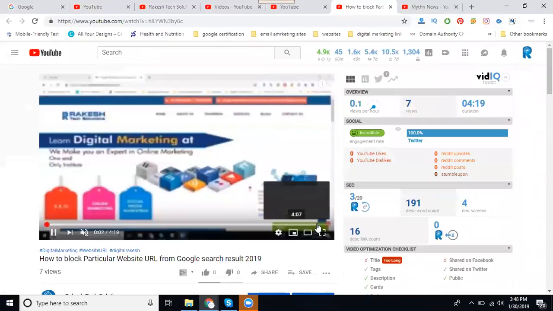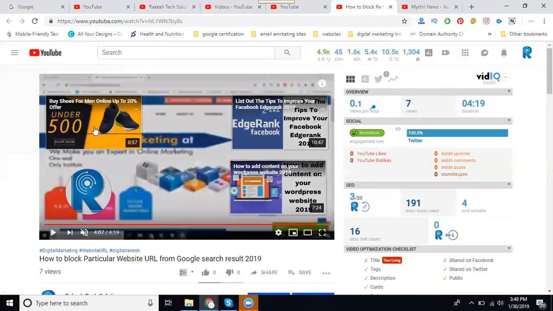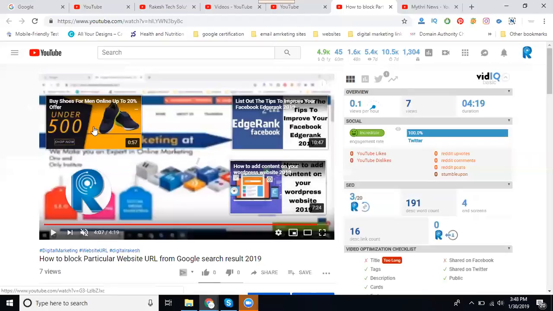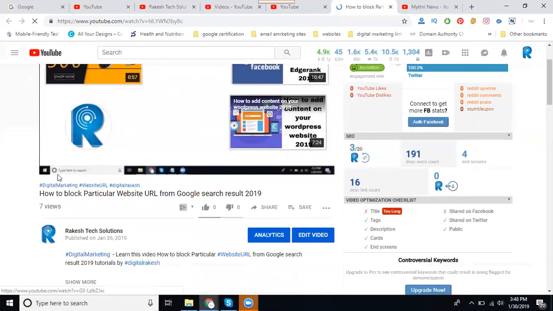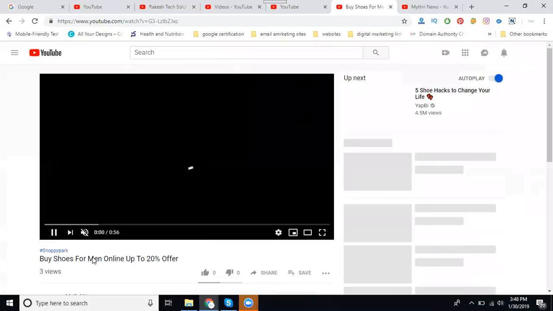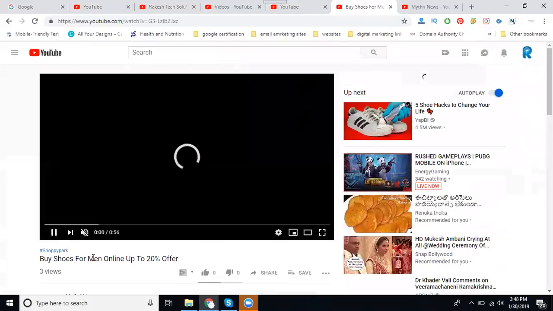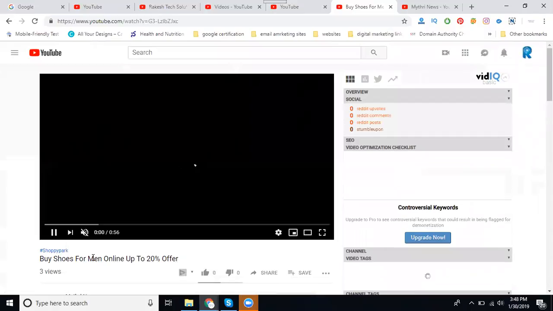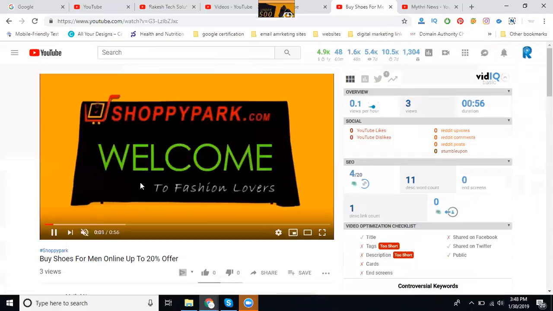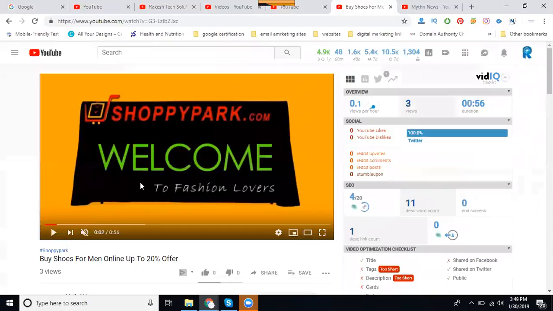So where will your ad be displayed? Go to the end screen. See this one. When they click, they go to the other channel. This is my video, and they go to which channel? My 3 News channel. So this is the purpose of using the end screen. End screen and cards are the same apart from one option changing: the end screen has subscription and cards have create a poll, which is multiple choice. All the rest is the same.